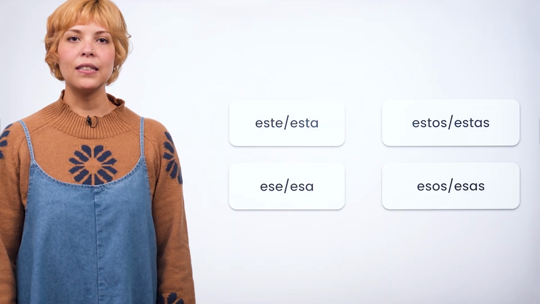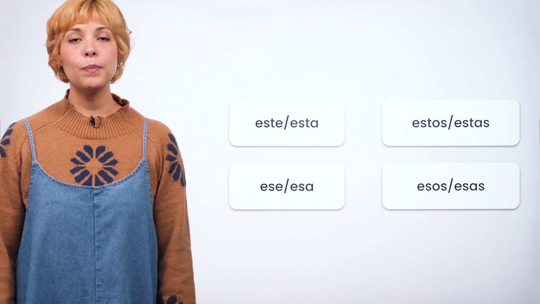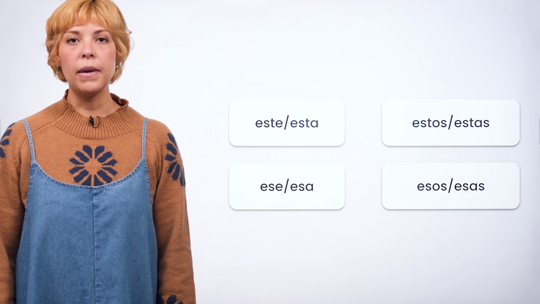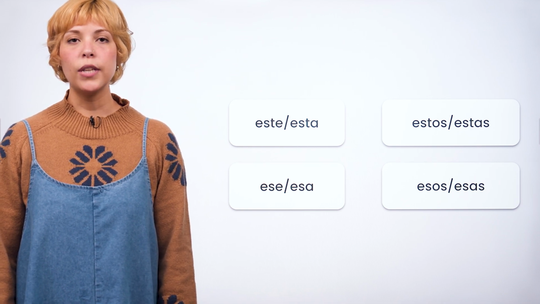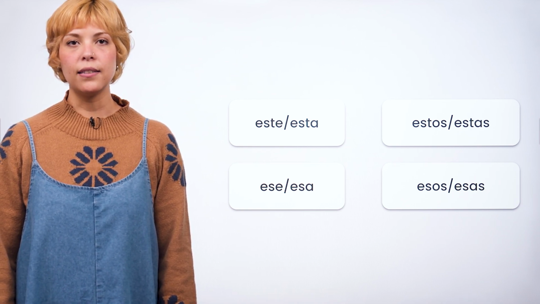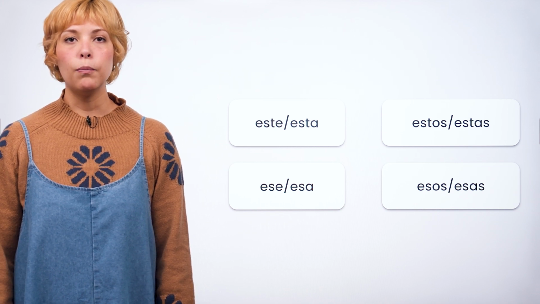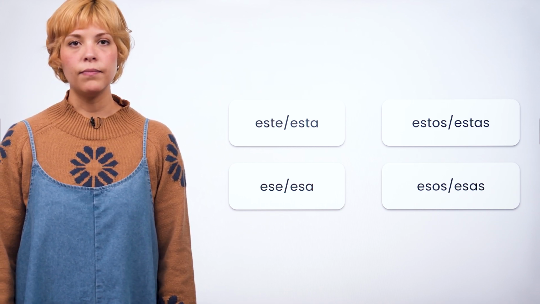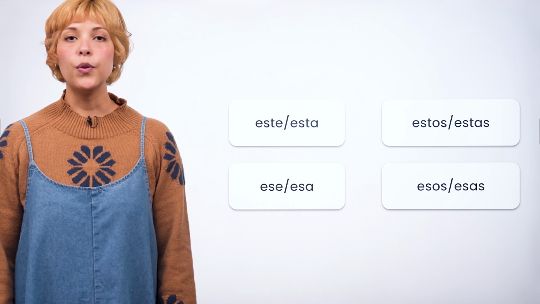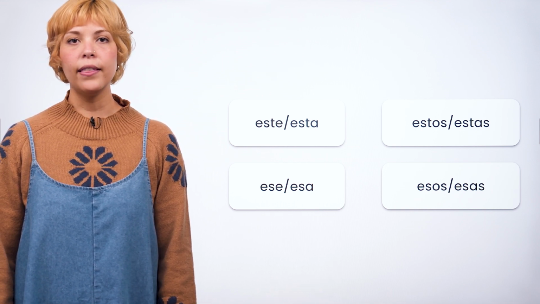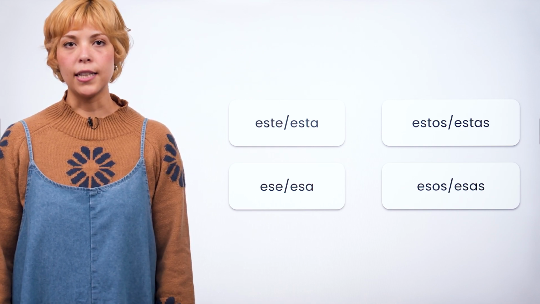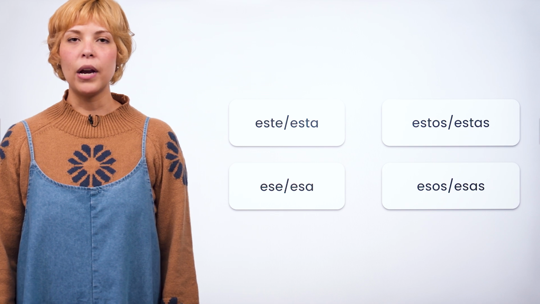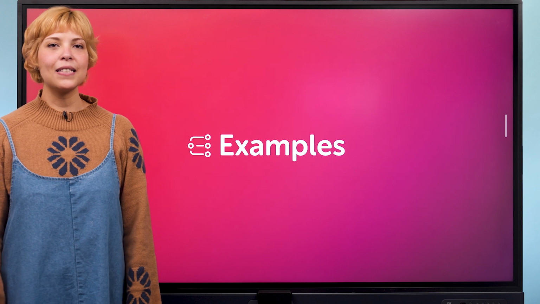In a shopping context, Spanish demonstrative adjectives help you specify which item you're talking about based on location, gender, and number. If an item is close to you, use este for masculine singular and esta for feminine singular. For plurals, go with estos and estas. If an item is far from you, use ese for masculine singular and esa for feminine singular. For plurals, choose esos and esas. Keep this in mind when asking about prices or pointing out items in a store. Now let's look at some speaking examples.